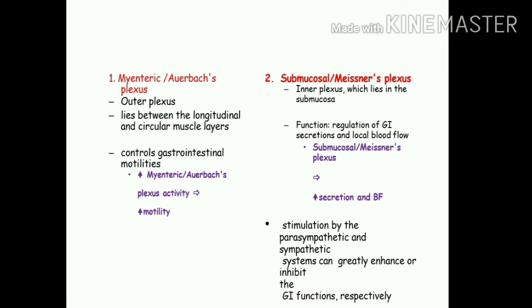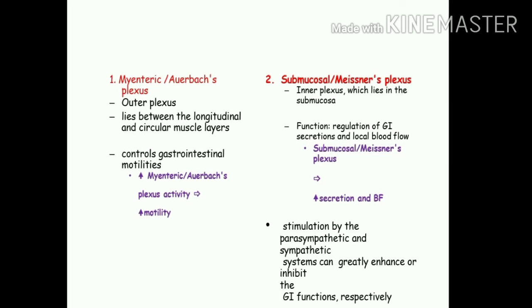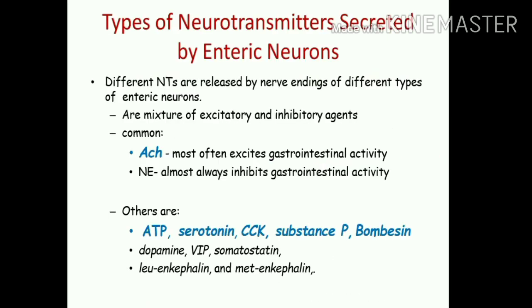So myenteric basically lies between the longitudinal and circular layers of the muscular part of the GIT, and it increases the activity. And the submucosal or the Meissner plexus decreases the activity of the GIT.